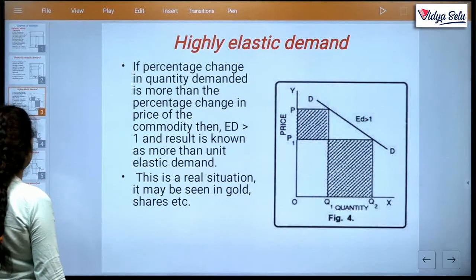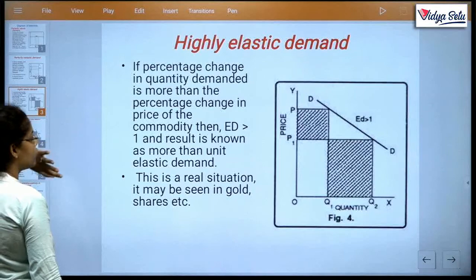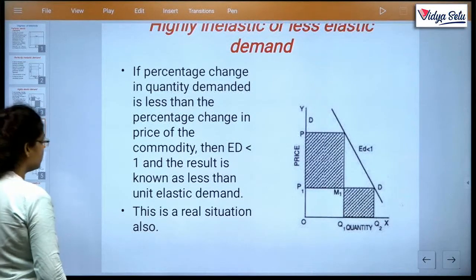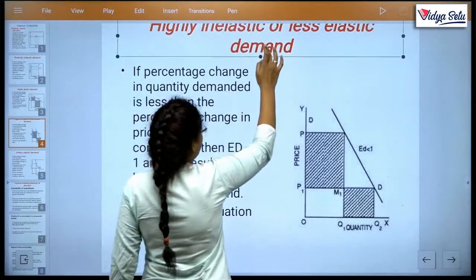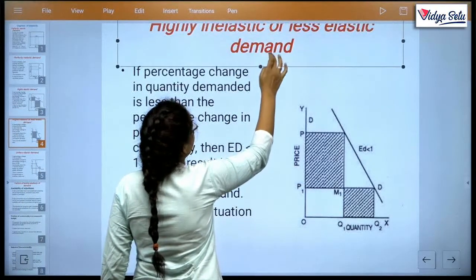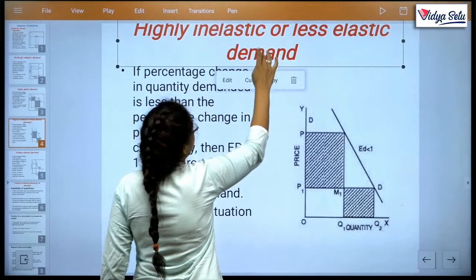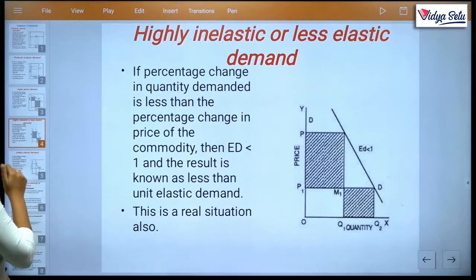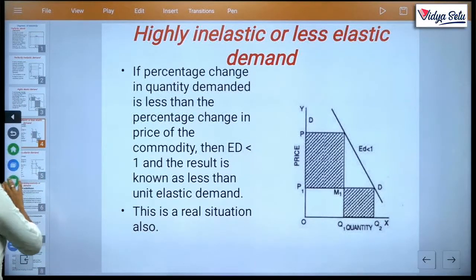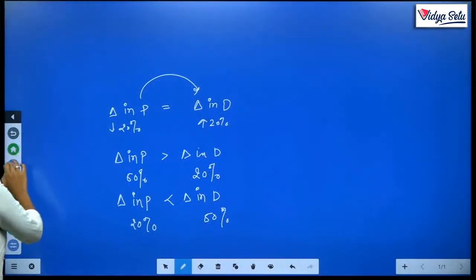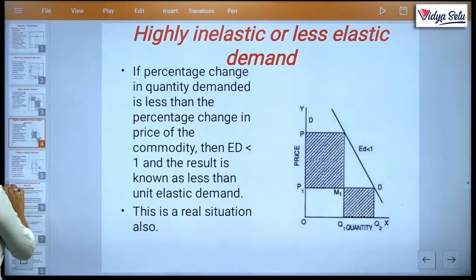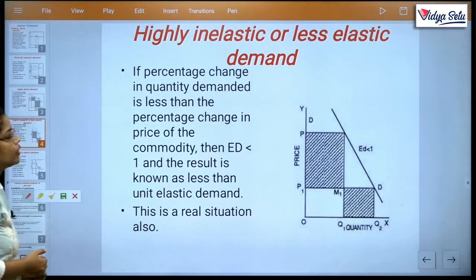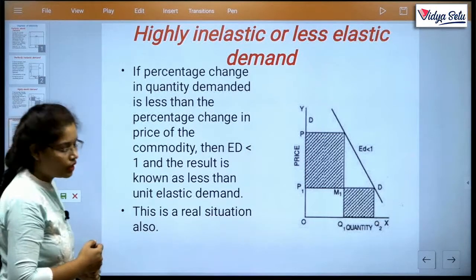So we move to our next elasticity, that is opposite of this case, highly inelastic demand. Highly inelastic demand, or less elastic demand, or less than unitary elastic demand.